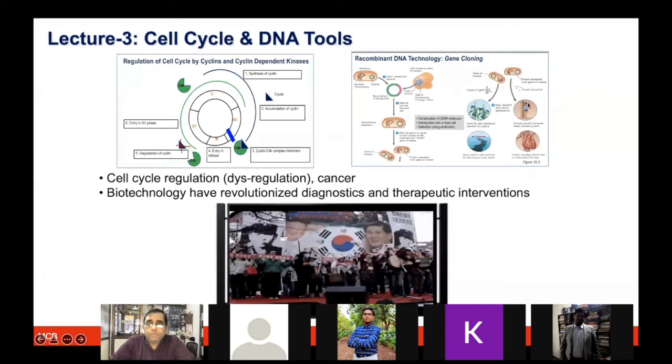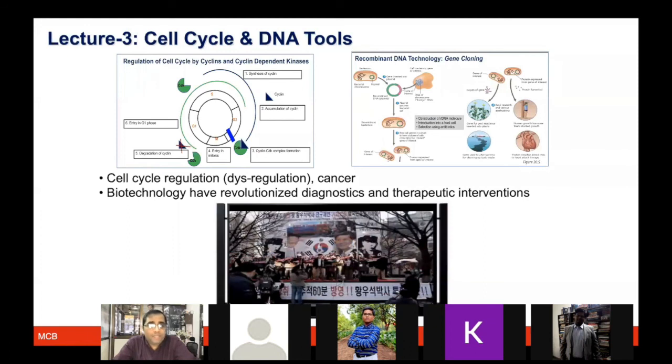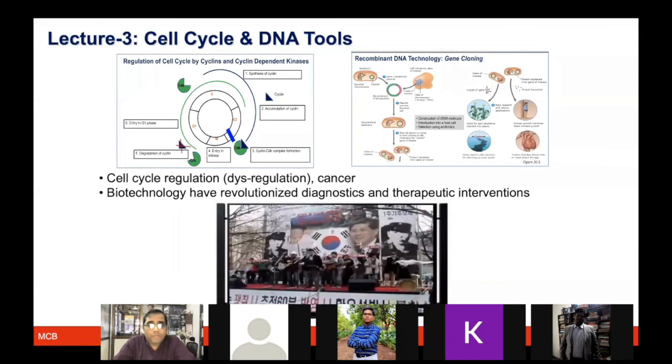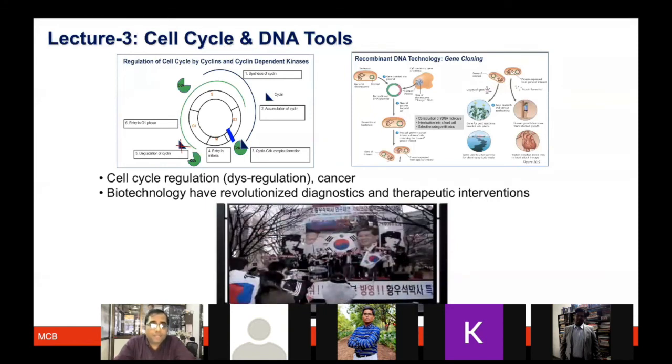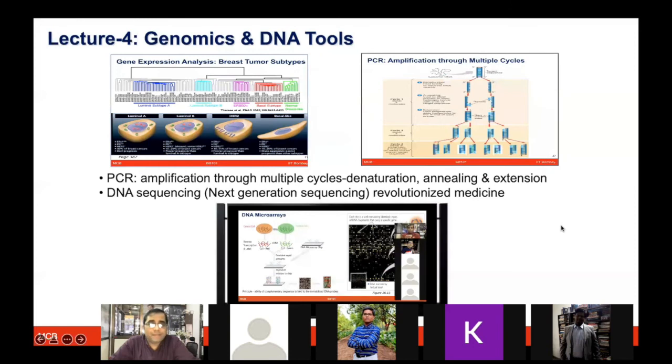In DNA tools, I introduced you to recombinant DNA technology or gene cloning, which has immense applications. And in the context of the cell cycle and the various elegant experiments done for the various types of cloning of animals and therapeutic cloning, we also looked at a very eye-opening story to recall, for all of you, how important it is to be ethical in your research and in the technology you're going to develop. Society and people have so much sentiment. And therefore, this story of Woo Suk Hwang will probably remain with you and will prevent you from any kind of misconduct and any plagiarism in future.